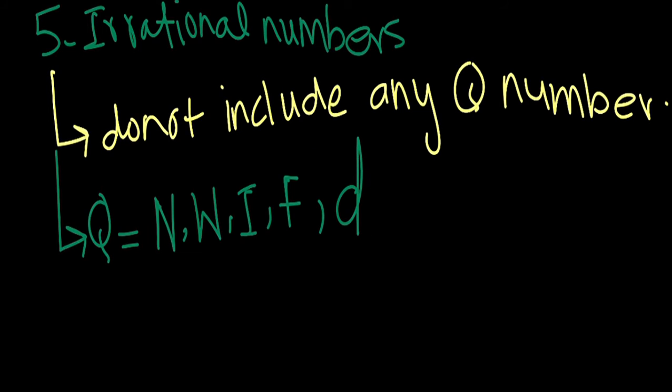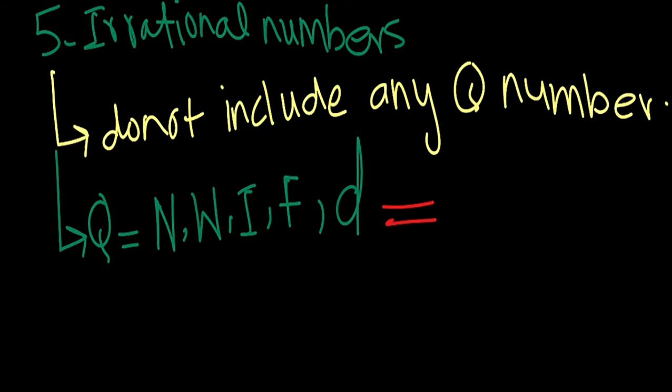Now if we are talking about irrational numbers, here we have said that this does not include any rational number. This means that in irrational numbers we do not have any natural number, whole number, integer, fraction or decimal. These numbers are totally different from rational numbers, which means these and these are not equal.